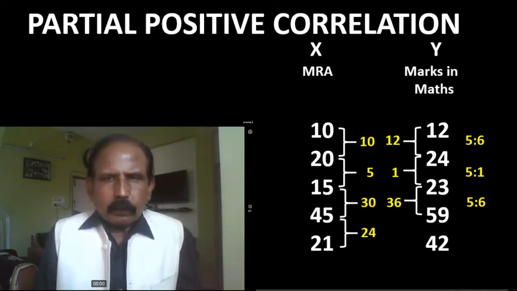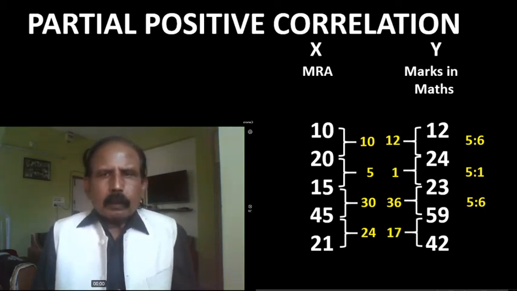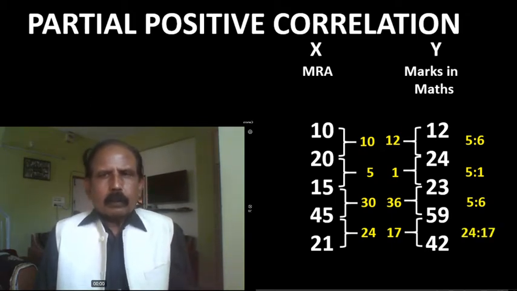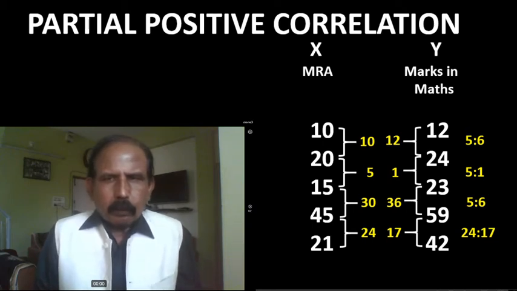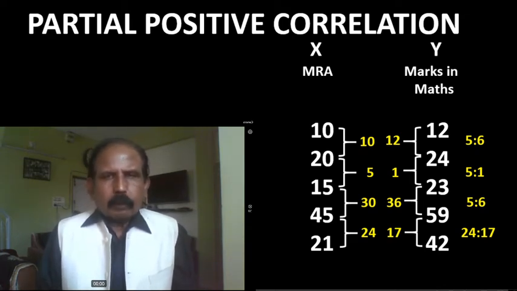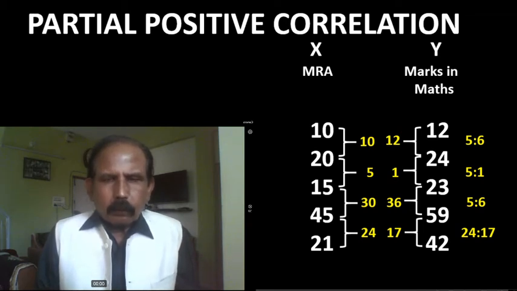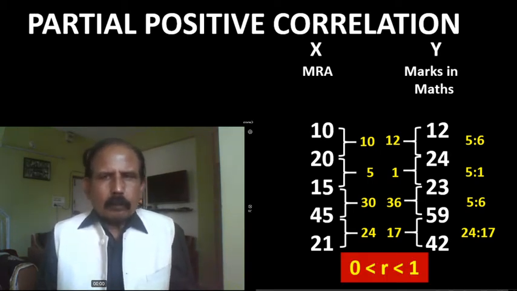Fifth X is 24 less than fourth one, and fifth Y is 17 less than fourth one. Changes are in the same direction but proportion is 24 is to 17. Here we can see that the proportion of changes is not maintained but the direction of changes is maintained. In such a case there will be always partial positive correlation between two variables, and in such a case the value of R will be always between 0 and 1.